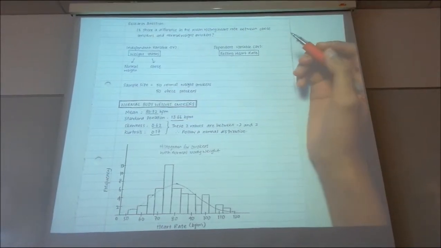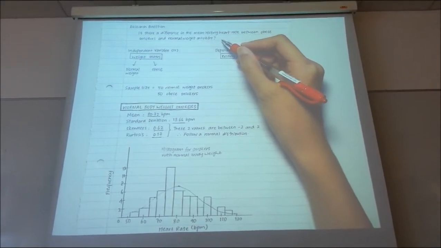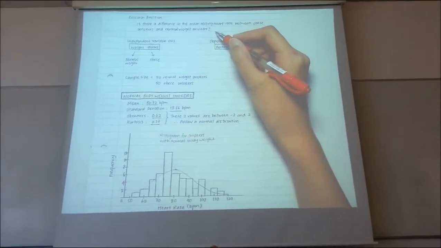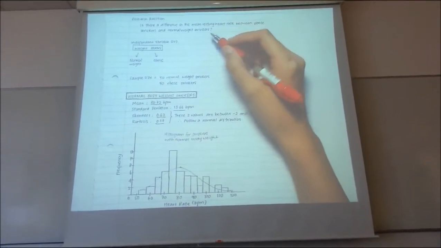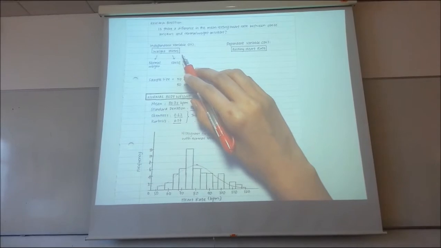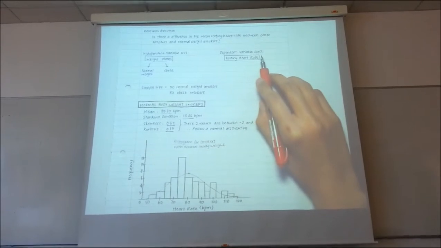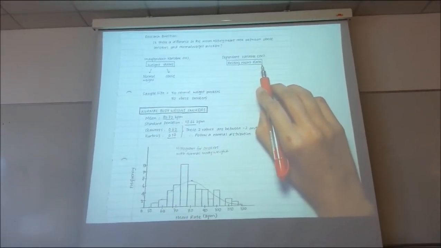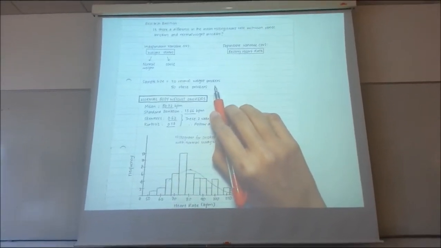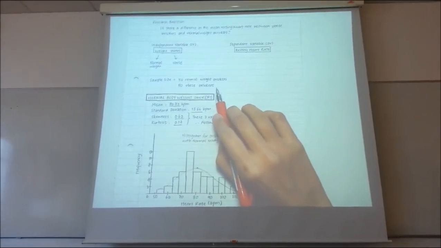So for our research question for PBL, the question is: is there a difference in the mean resting heart rate between obese smokers and normal weight smokers? The independent variable is the weight status of the smokers, which is normal weight and obese smokers. The dependent variable, also a DV, is the mean resting heart rate. We have obtained two different samples with 50 subjects each for normal weight smokers and obese smokers.